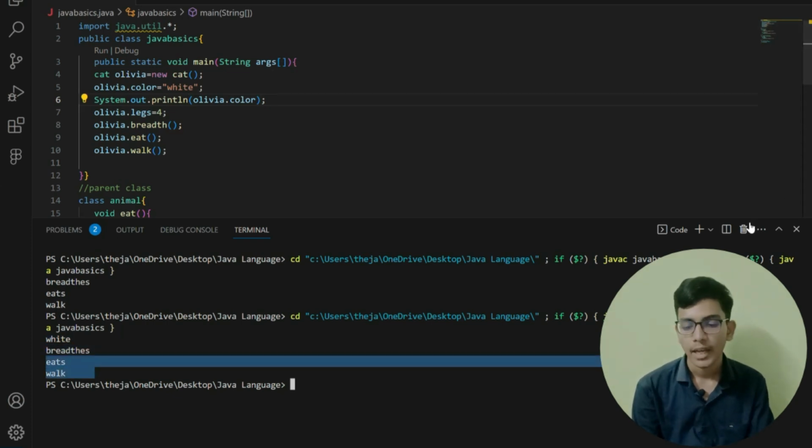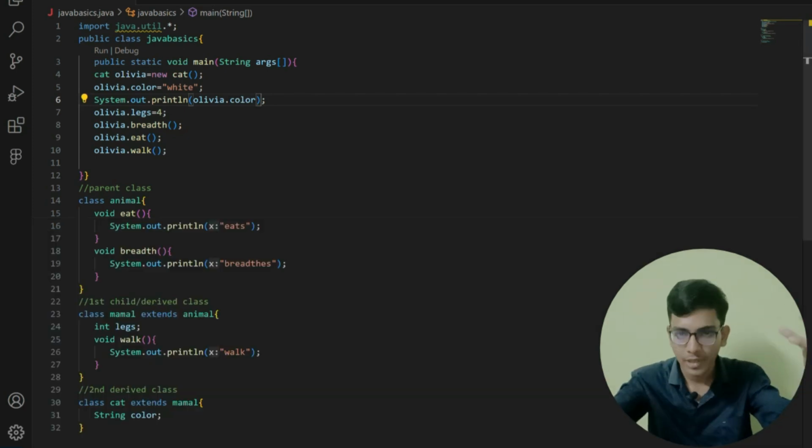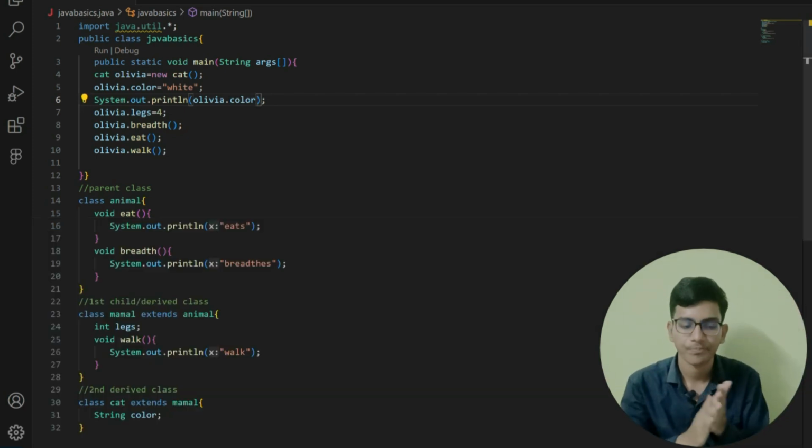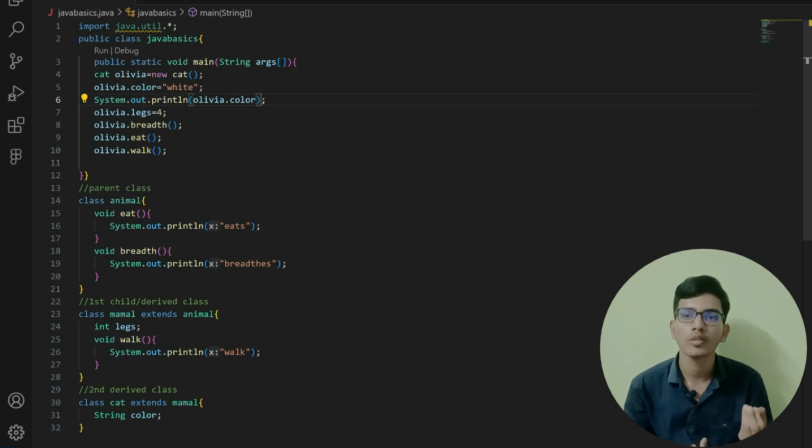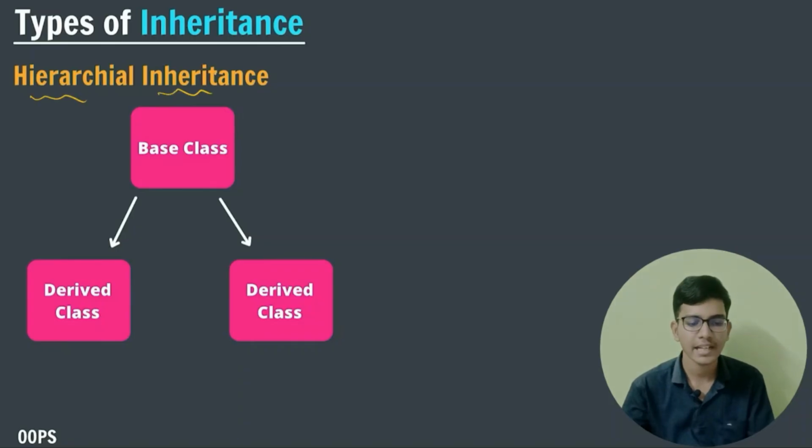So this is how I can access the parent elements or parent class of my child. From the child class, this is how I can access my parent elements, parent functions, and all those things. Now let us talk about hierarchical inheritance.